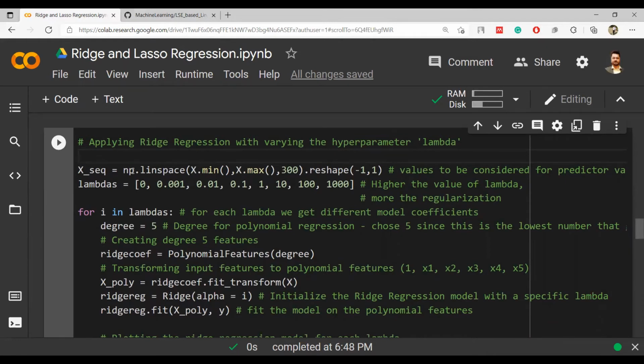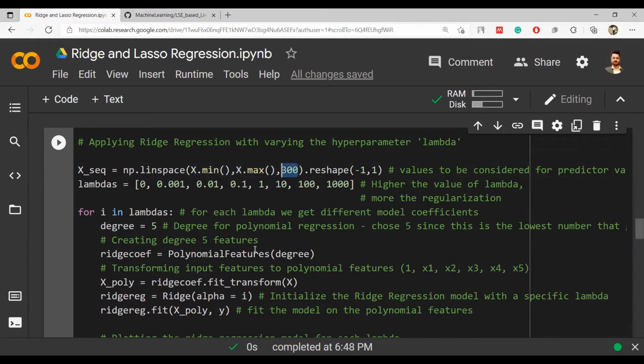So let's see what's written. We are saying that x sequence is equal to np dot linspace, and we are having these numbers x dot min, x dot max. So linspace, what does it do? It gives me the numbers between this range, between the min and max value.